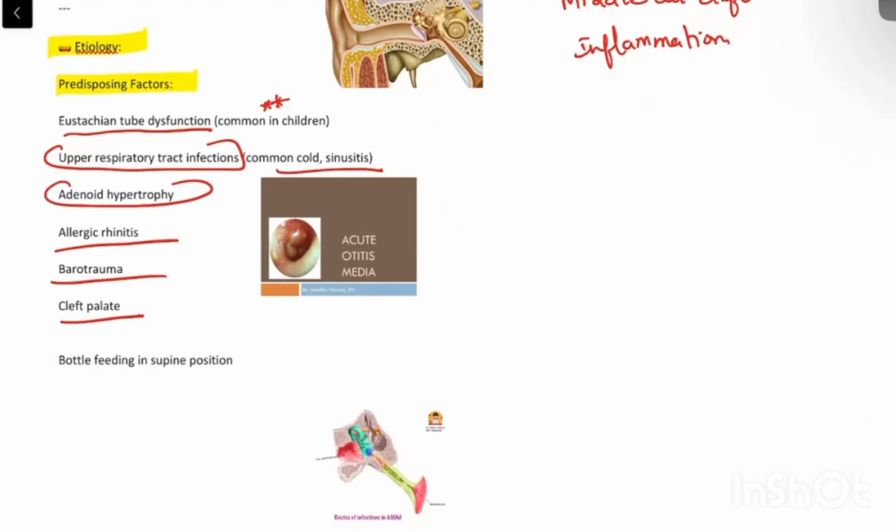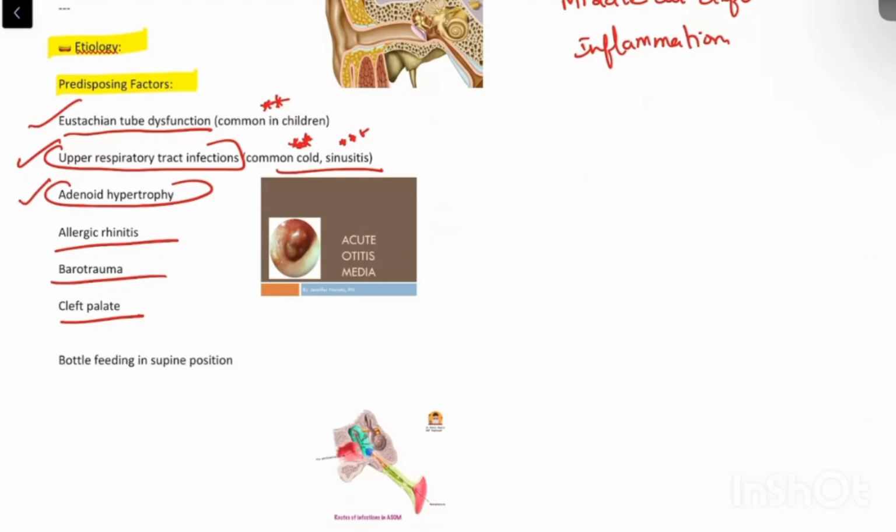These all, one way or the other, lead to blockage of the eustachian tube, which is a connection between the middle ear and the nasopharynx. So whenever there is blockage of this eustachian tube, because of eustachian tube dysfunction or an upper respiratory tract infection, a common cold can lead to blockage of the nasopharynx, or sinusitis may lead to inflammation of the nasopharynx, leading to congestion and in turn blockage of the eustachian tube.